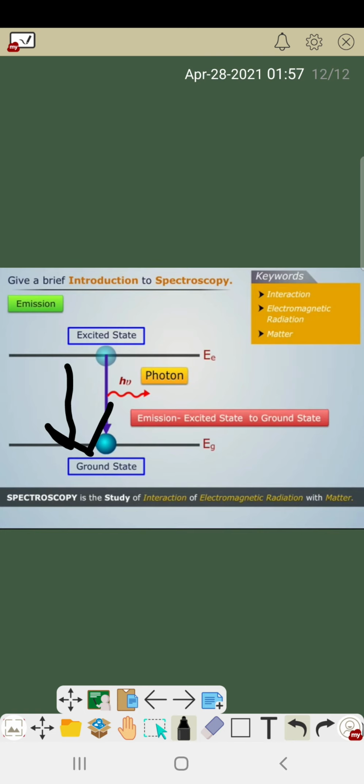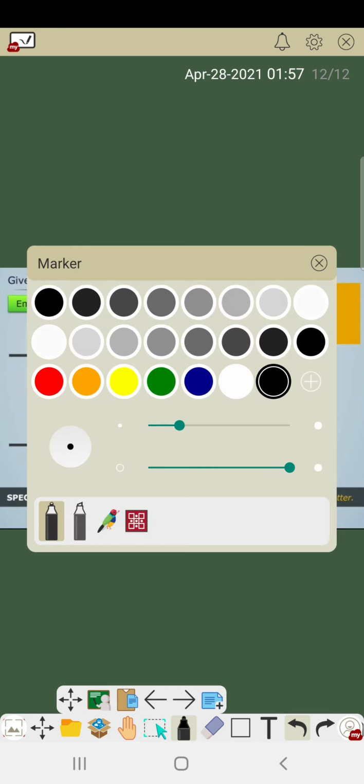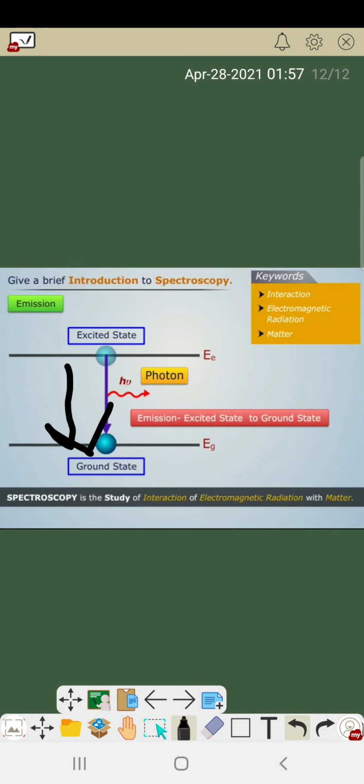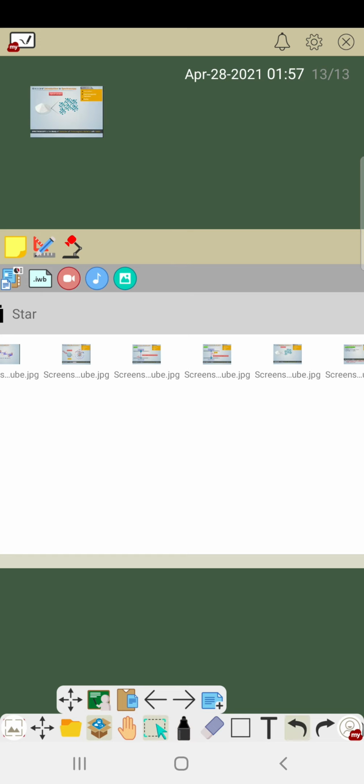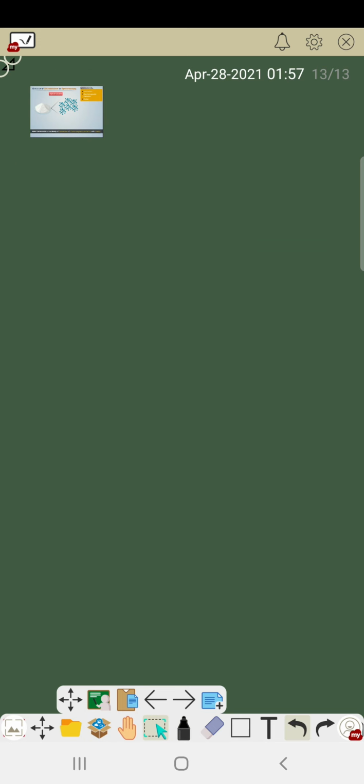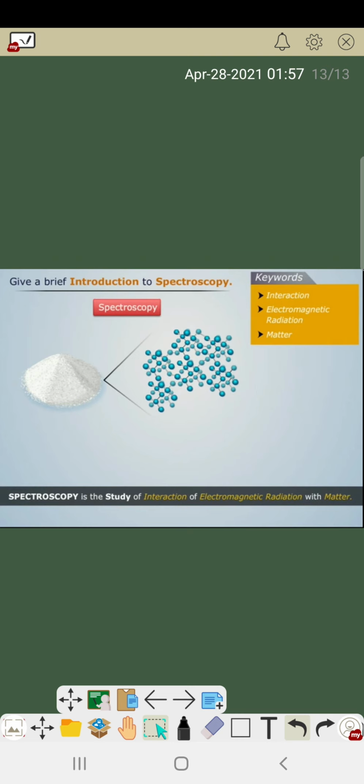So for spectroscopy, two incidents can happen, one absorption and one emission. This is very easy. Another thing is this: why do we use spectroscopy?